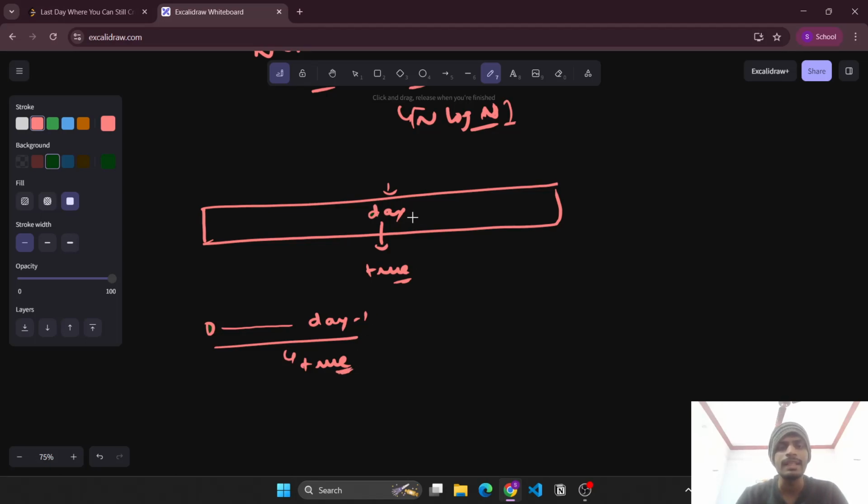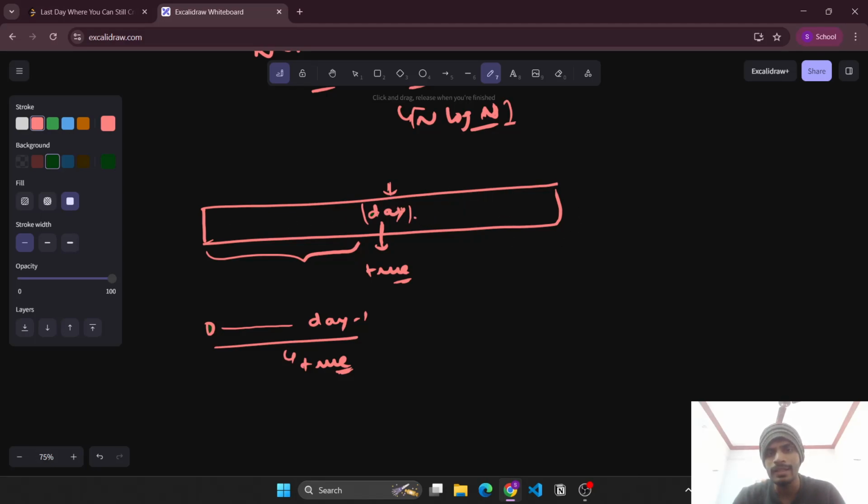Why? Because if it was possible to move on this particular day, then on day minus 1 there would have been fewer water cells, and hence more land cells. We can simply follow the same path that we used on this day in all the previous days as well. So if we are able to satisfy the condition on this day, then all the days from 0 to day minus 1 are also true. Hence if we know that at a particular day it is true, we'll not check on the left, we'll only check on the right.